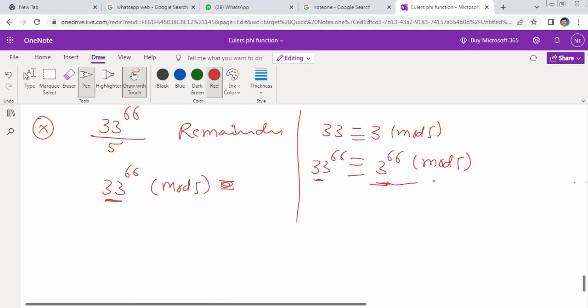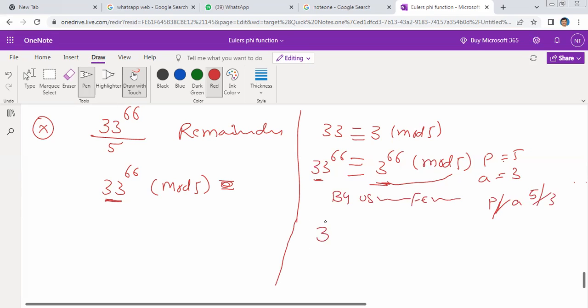Now is it possible? Fermat's theorem, 3 and 5. P value is equal to 5, P is equal to 5, A is equal to 3. Yes, P does not divide A, that means 5 does not divide 3. By using Fermat's theorem, tell me what can we write? 3 to the power of 5 minus 1 is congruent to 1 modulo 5. That means 3 to the power of 4 is congruent to 1 modulo 5.